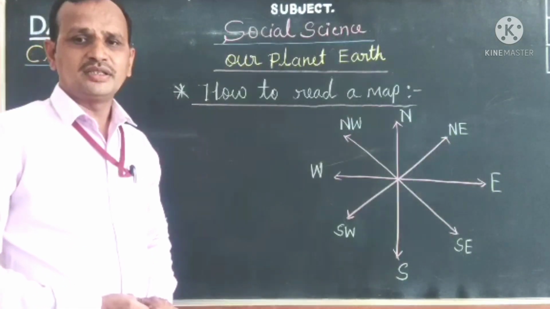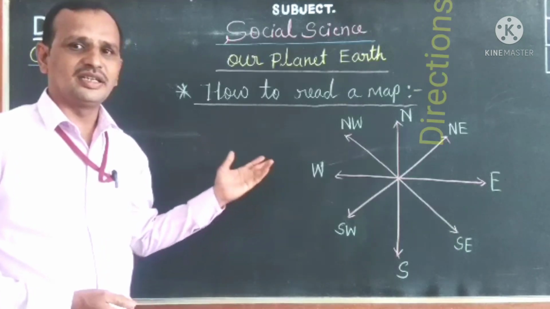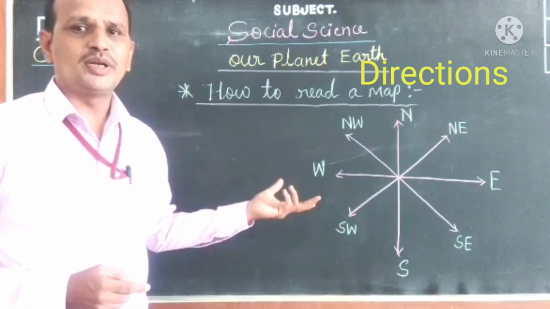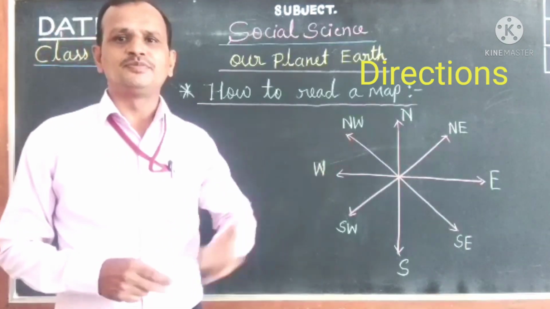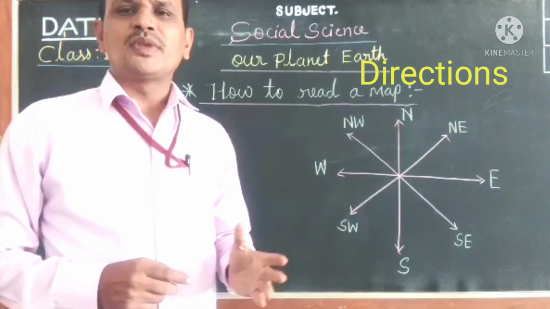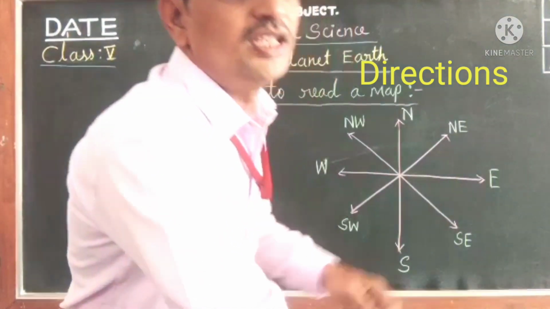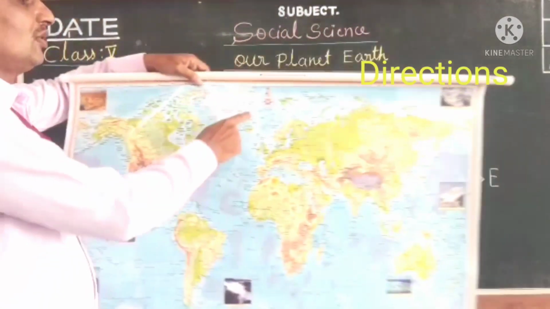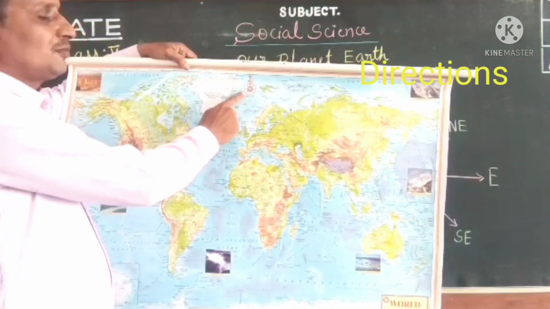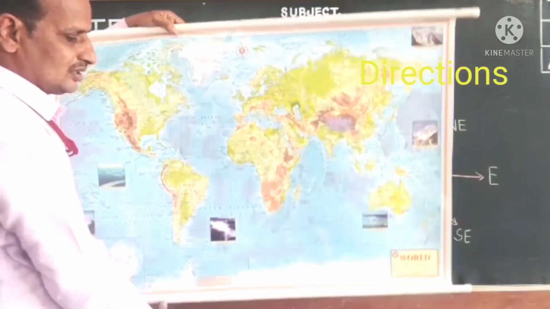Now let us understand another aspect to understand a map, that is directions. The directions are also very important to understand a map. Students, you may have seen that each map shows the symbol of directions. Like these symbols, each map displays one. You will see here this is the symbol of the directions.